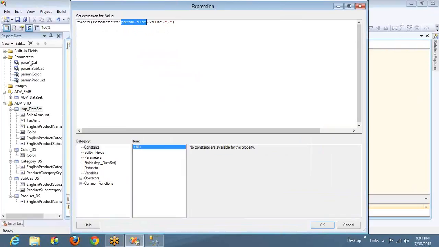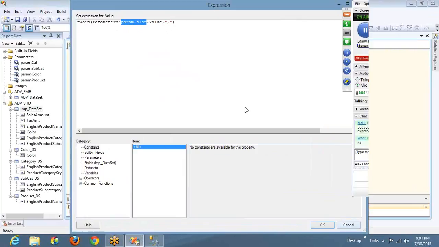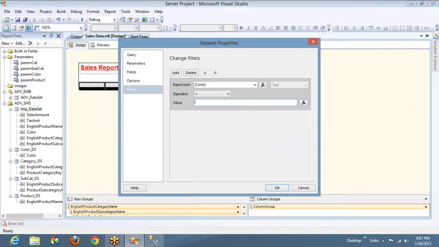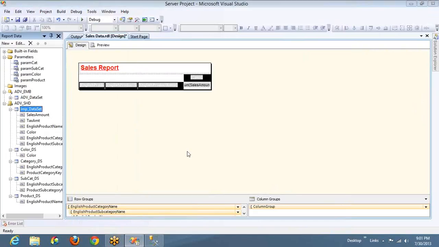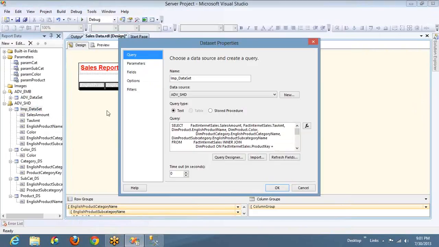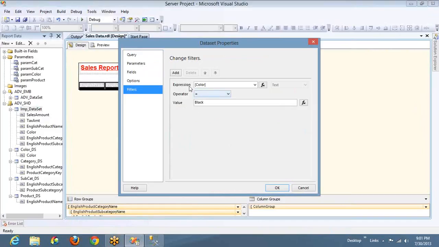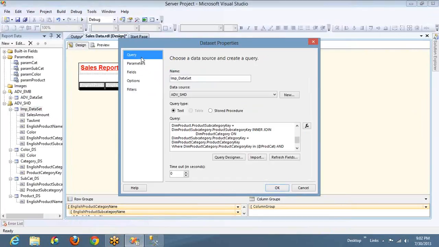Okay, these report parameters. So whenever people ask you what is the difference between the filters and parameters, it's always a comparison between filters and the query parameters, not the report parameters. Okay, just remember that. Now let me go back to that. I'll go for black color. Okay, now the question is why? What is the use of parameters and what is the use of filters? Now if I add the color parameter, it will filter and it will get the data. Or I can use the same here to filter the data. What is the advantage and which one is better over the other one? So let's discuss all those questions now.